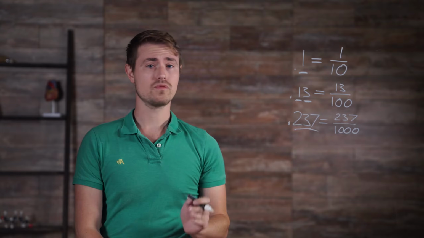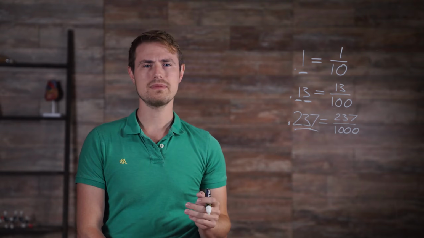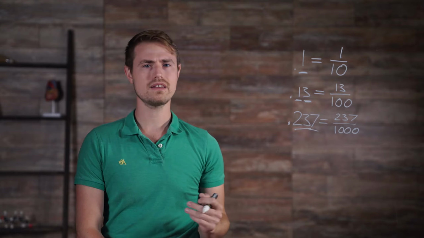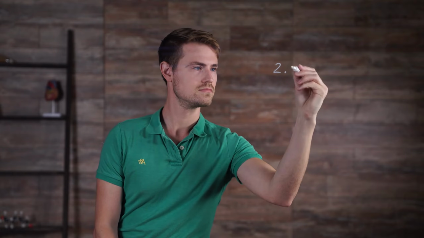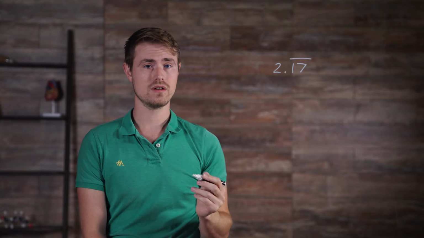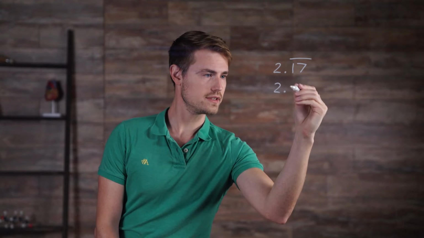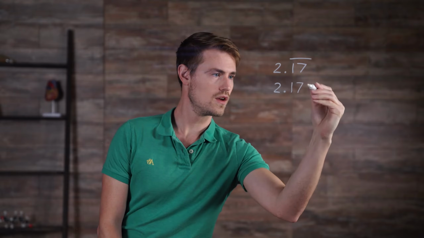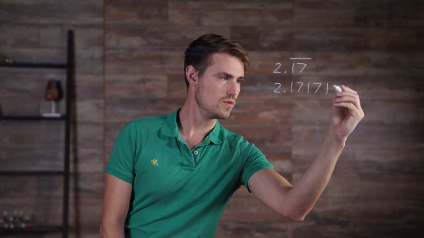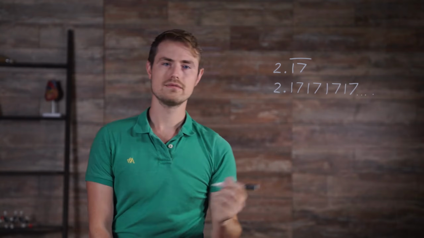Other decimals have repeating patterns. These are also considered rational because they can be expressed as a fraction based on the following proof. The repeating decimal 2.17 represents the digits 2.17171717, and so on.